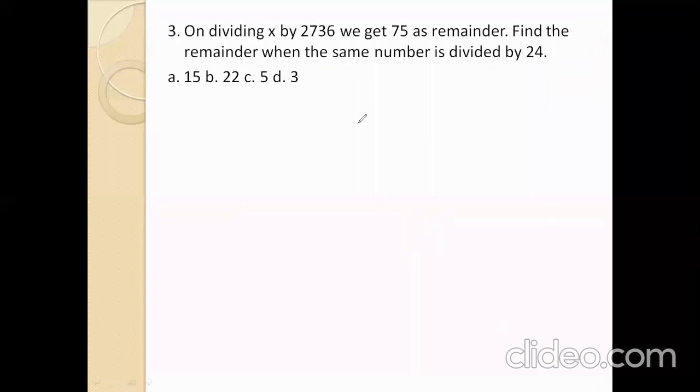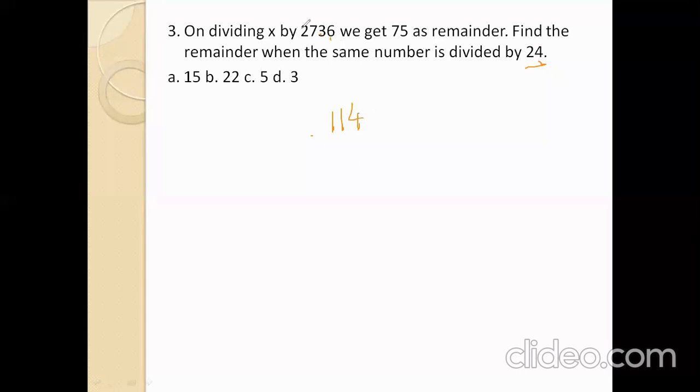When x is divided by 2736, we get 75 as remainder. Find the remainder when the same number is divided by 24. So divide 2736 by 24. 24 1 24, carry 3, 33, 24 1 24, carry 9, 96, 24 4 96.